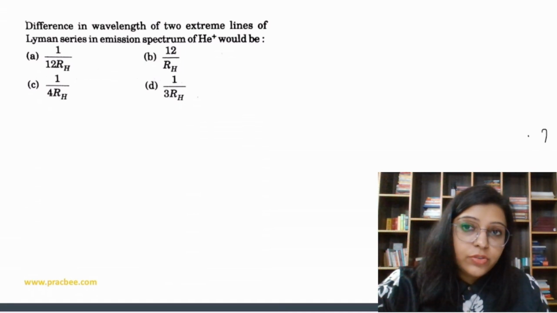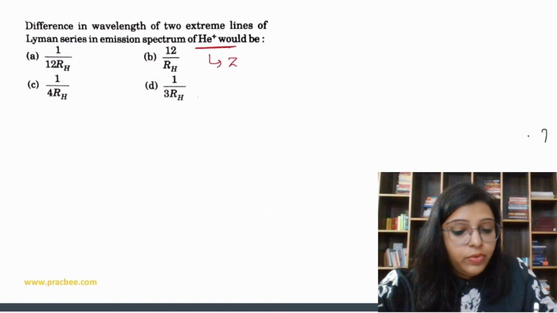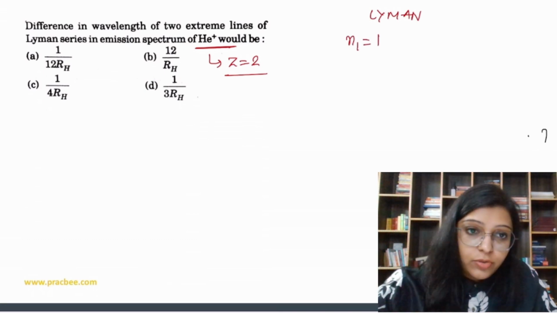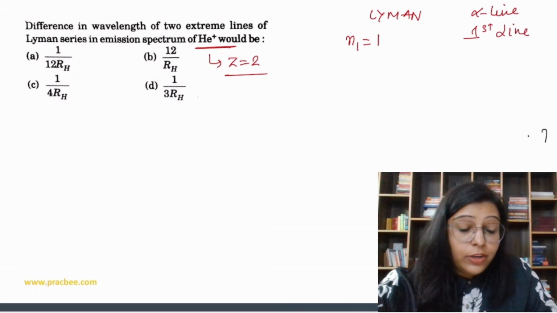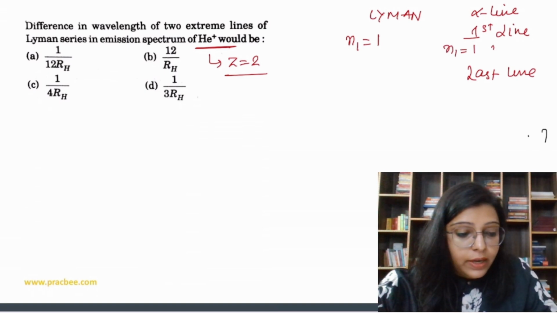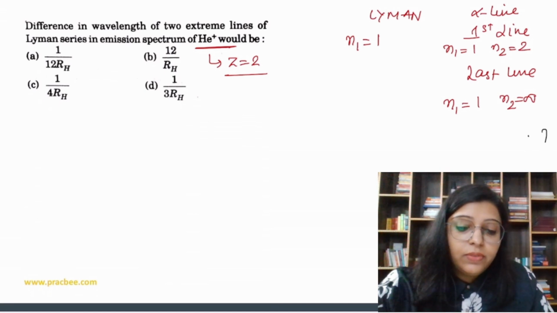The difference in wavelength of two extreme lines of the Lyman series in the emission spectrum of helium plus would be. Helium plus means we have to take Z value as 2. Lyman series, we have to take n1 value as 1. Now two extreme lines means the alpha line, the first line, and the last line. So for the first line we have n1 value 1 and n2 value 2, and for the last line we have n1 value 1 and n2 value infinity, right?